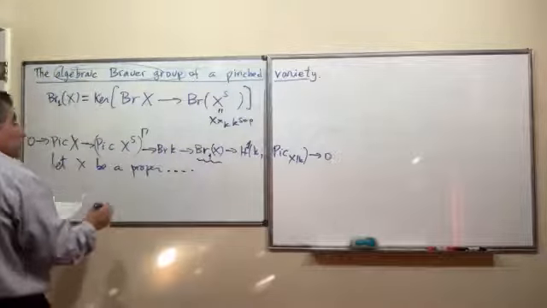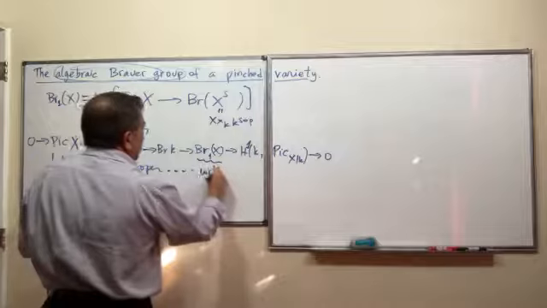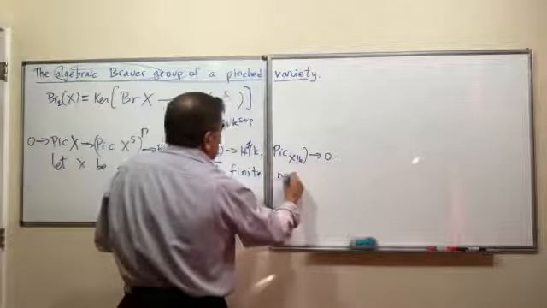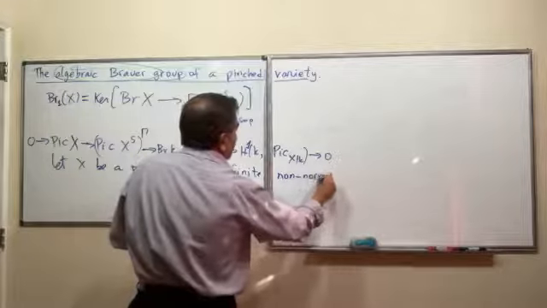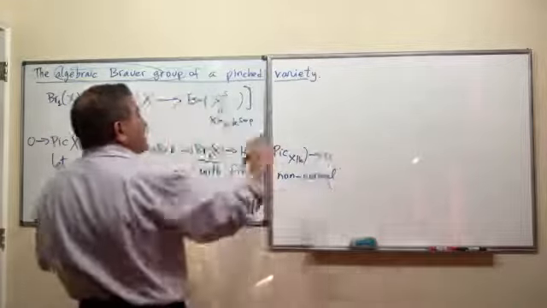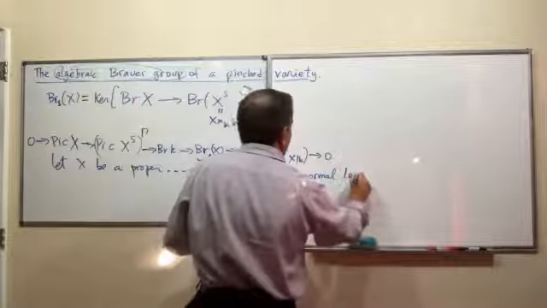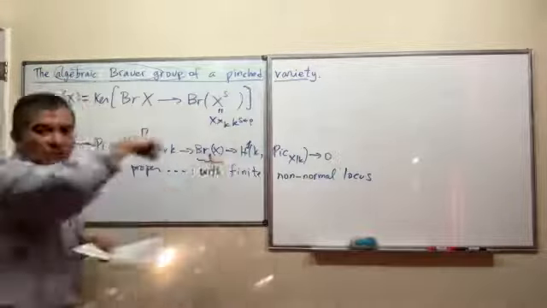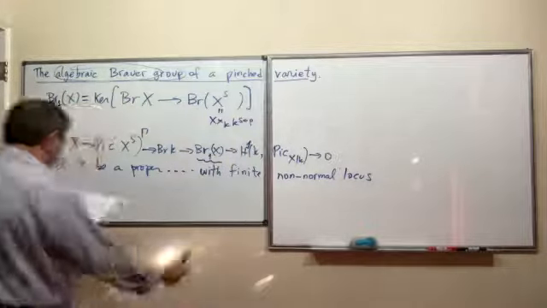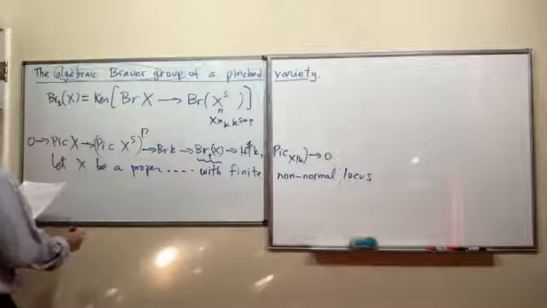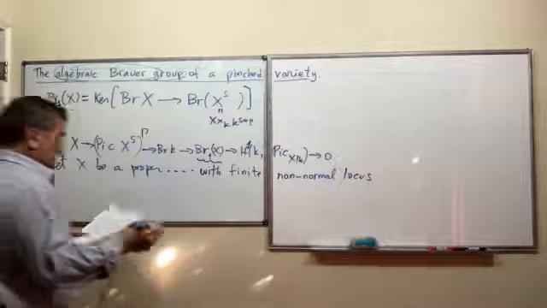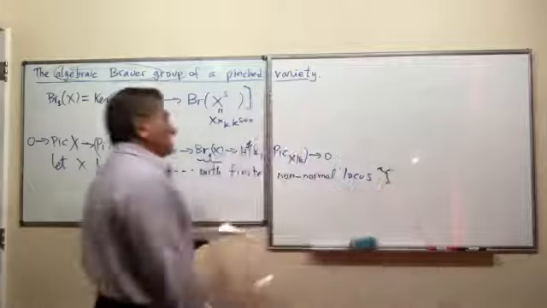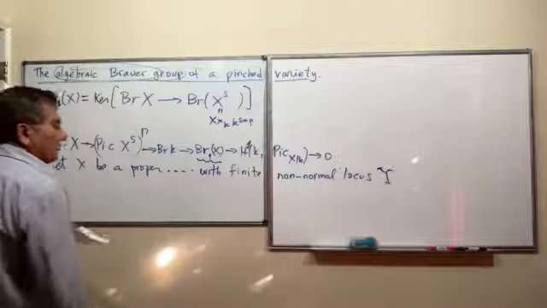But with not too singular, with finite non-normal locus. So all points are normal except finitely many. So it has a finite number of singular points that are not normal. That's all. Let's call this non-normal locus a finite K-scheme, Y.